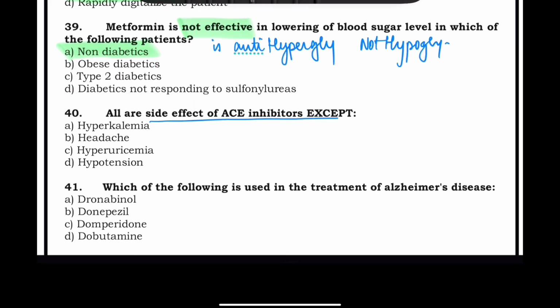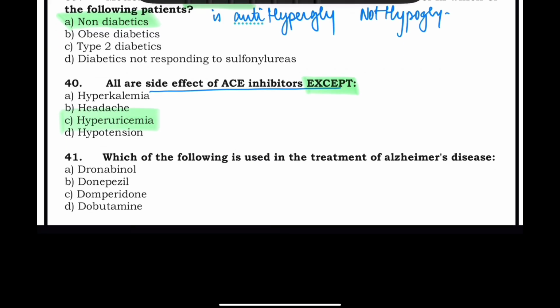All are side effects of ACE inhibitors except. So again, the word here is except. Side effects of ACE inhibitors except hyperkalemia, headache, hyperuricemia, hypertension. So here the correct answer is hyperuricemia. It is not caused. Which of the following is used in the treatment of Alzheimer's disease? Dronabinol, donepezil, domperidone, dobutamine. So donepezil is the drug which is used. It is basically a centrally acting acetylcholinesterase inhibitor, right?